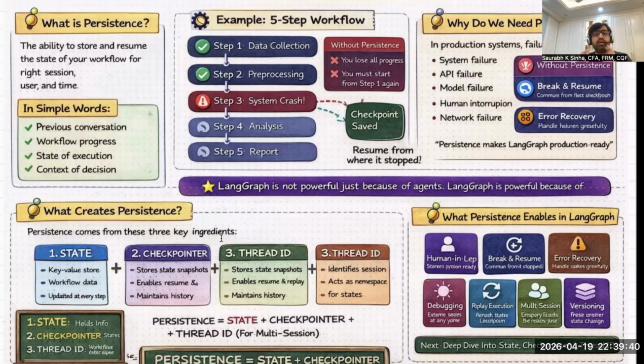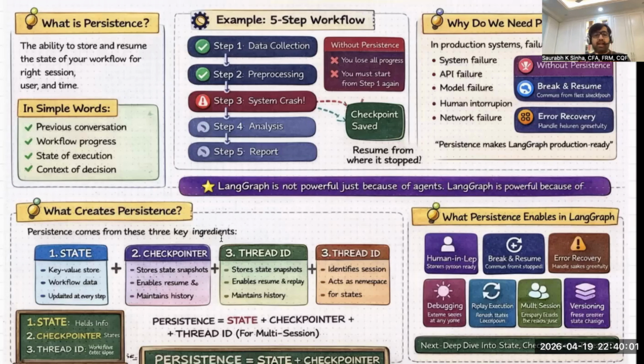So what is important to understand? Persistence works even without thread ID in a single session or for a single user, but for a production-level multi-user application, thread ID becomes essential.